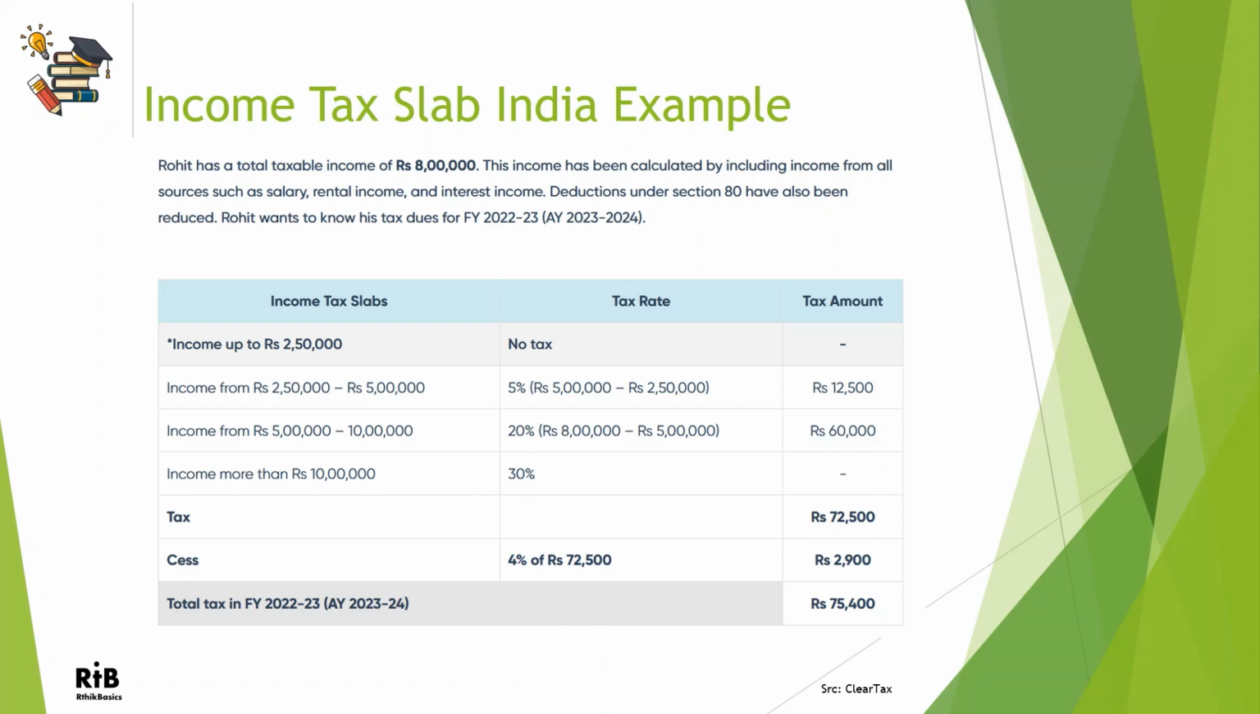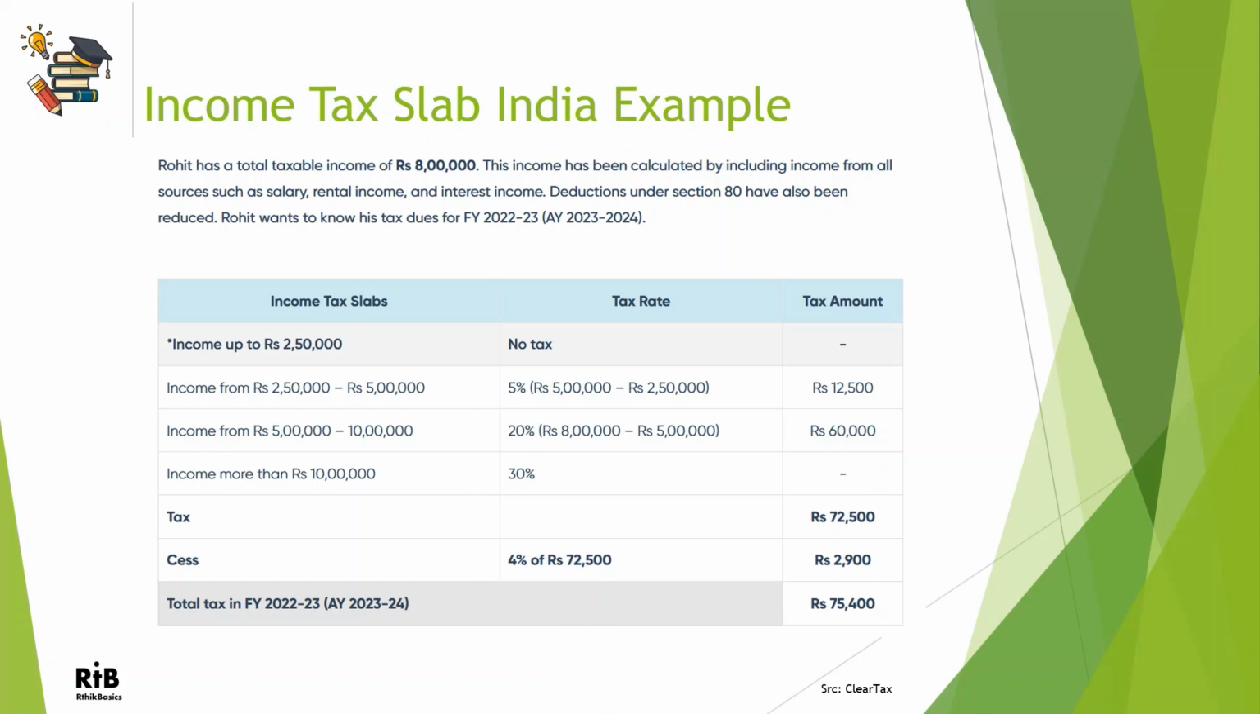So you can see that up to 2.5 lakh, there is no tax. From 2.5 to 5, there is a 5% tax that gets applied. And from 5 to 10, there is a tax rate of 20%. So 8 minus 5, which is 3 lakh, 20% of that is 60,000 tax for this slab. And that's it. So 72,500 is the total tax.